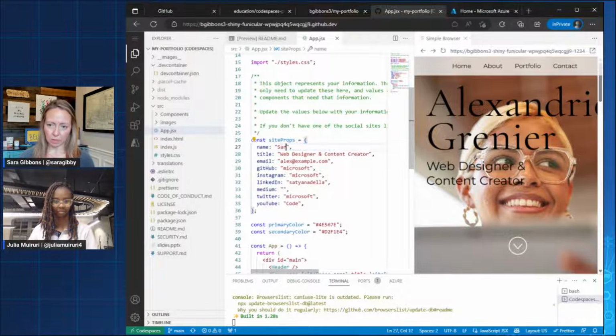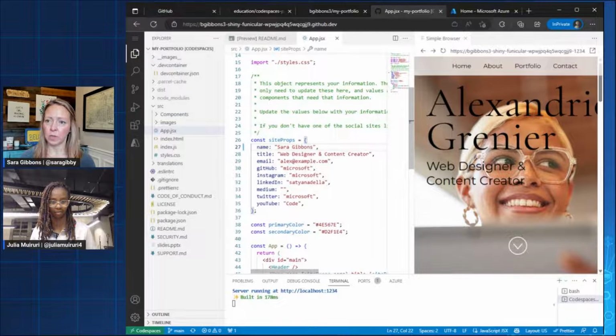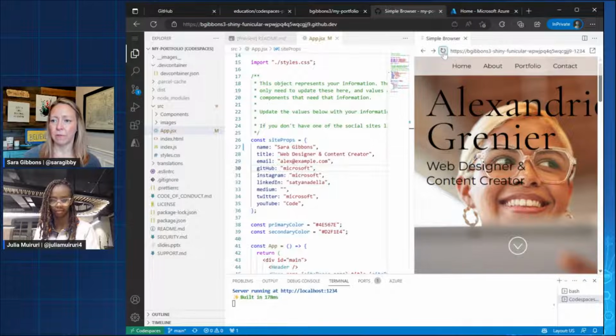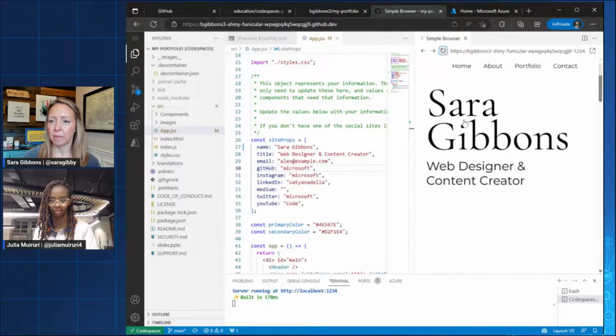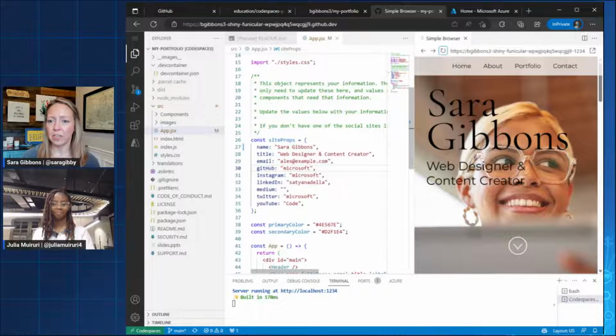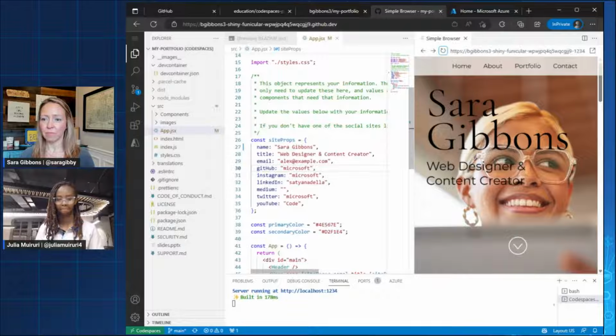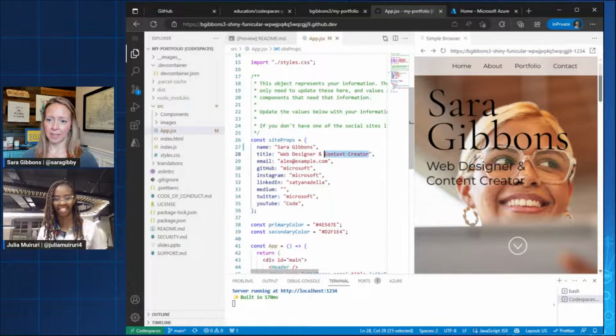All right, so let's just go for it. I'm going to change this to Sara Gibbons, and let's see if it refreshes the site for us. Sometimes we can get the timing right where it'll see it over here, but if I refresh it, it would probably see it. There we go. Just by changing that name, we've already started customizing. So what do you think, Julia? Should we keep going down this list of information? Yeah, sounds good. Probably the title we'd want to change.